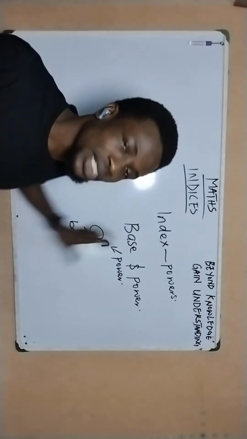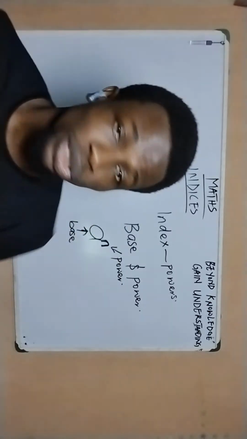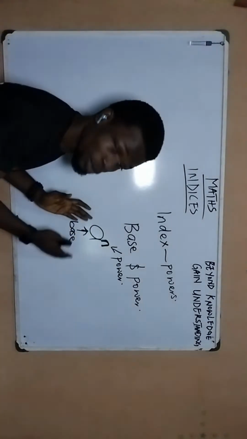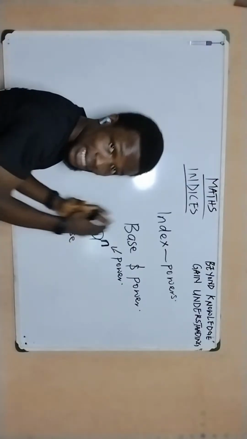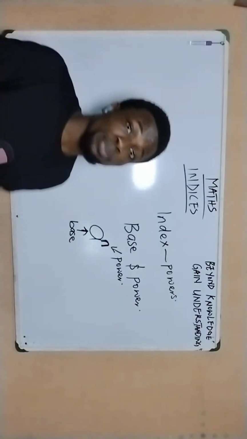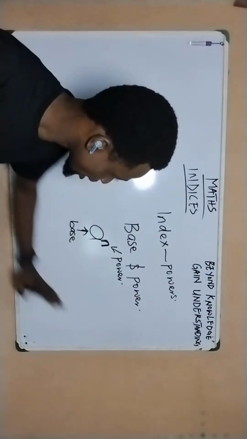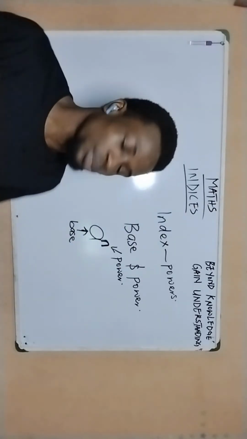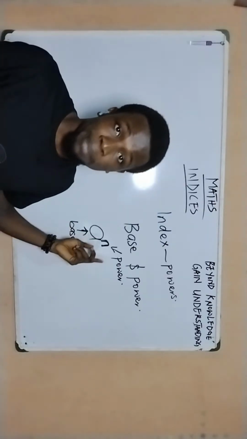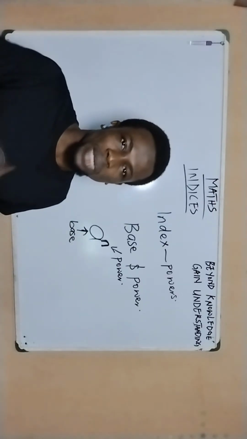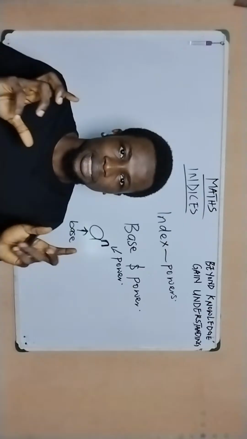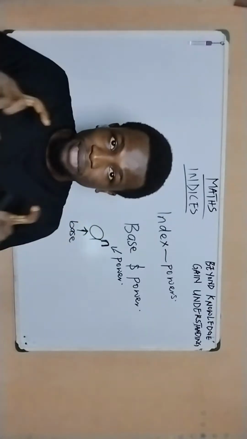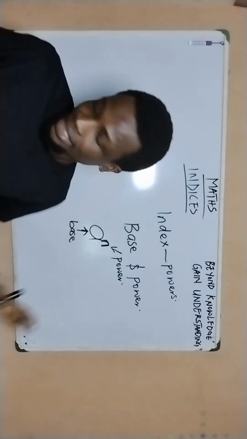And by knowledge of this, we get to do some basic calculation that has to do with numbers or variables that are represented in this format. And so because of that, now that we've known that what indices is trying to tell us is that we want to represent variables in terms of a base and a power, we now get on to try to solve or understand the basic laws that govern indices. Is that clear? Are you guys following?